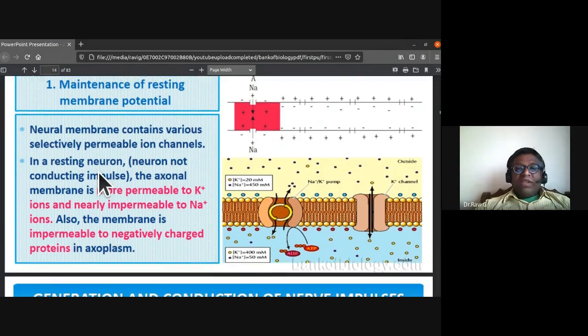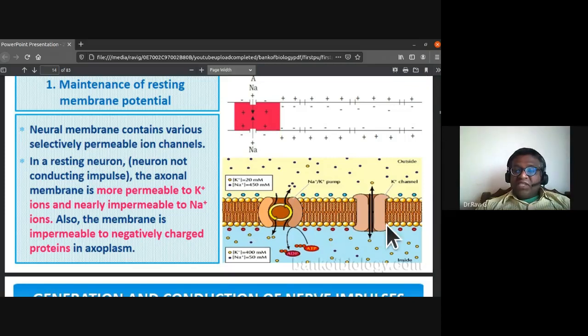In a resting neuron, not conducting any impulse, the axonal membrane, the membrane of the axon, is more permeable to potassium ions and nearly impermeable to sodium ions.